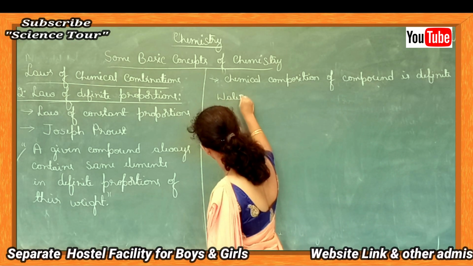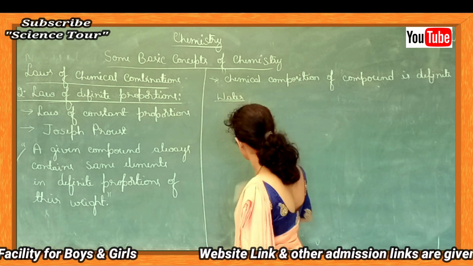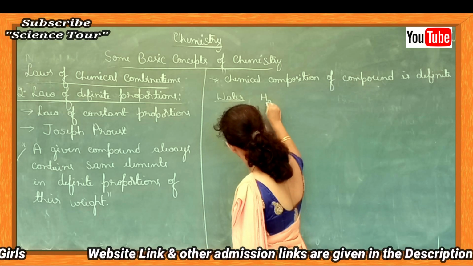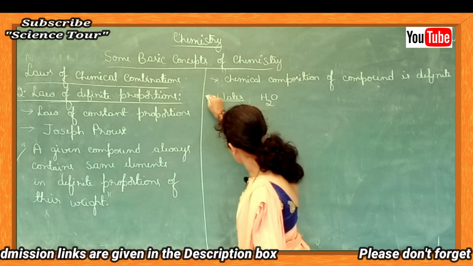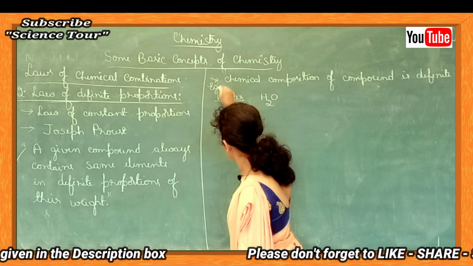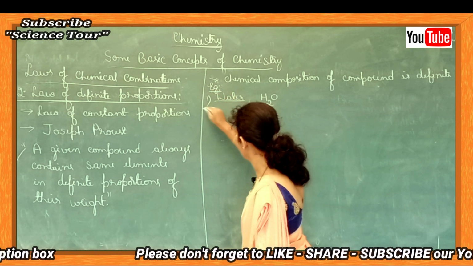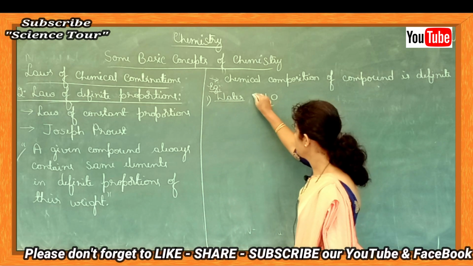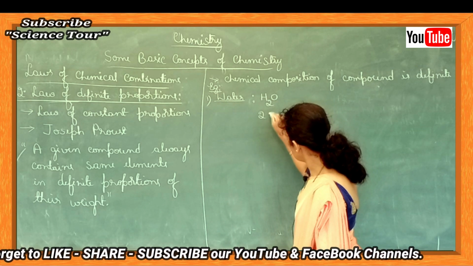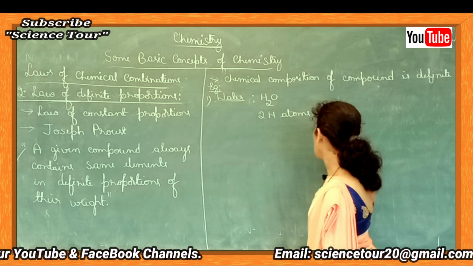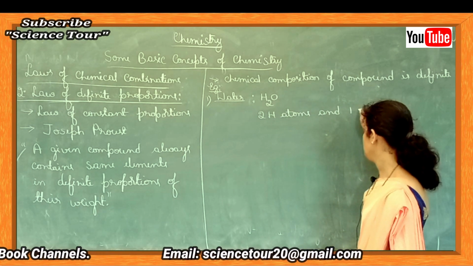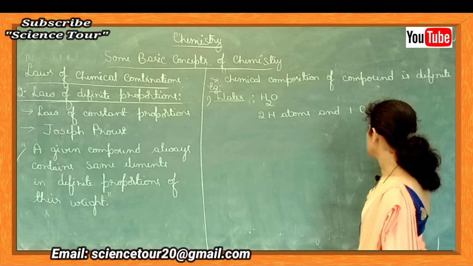What is water? Water means H2O. Water is H2O. In water, how many hydrogen atoms are there? In water, there are 2 hydrogen atoms and 1 oxygen atom.